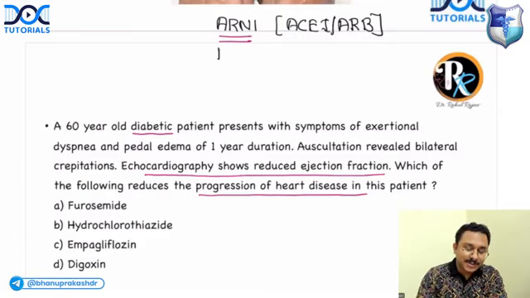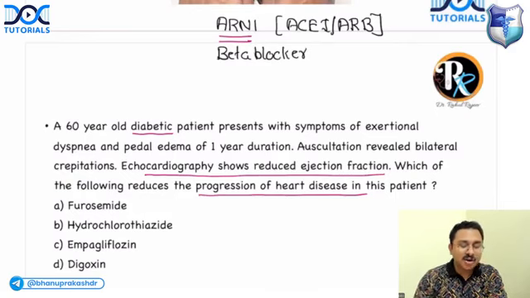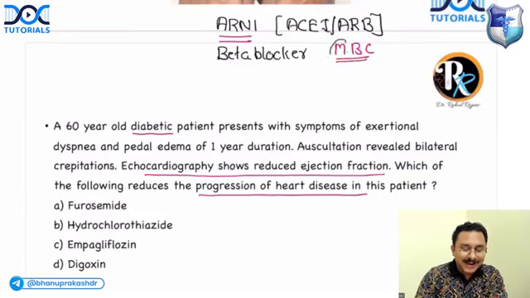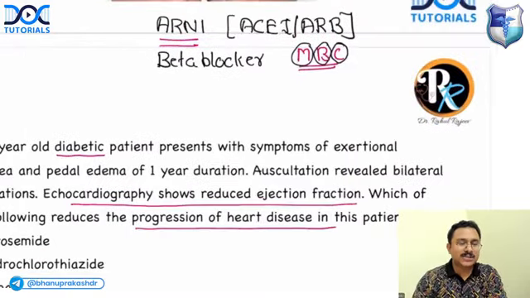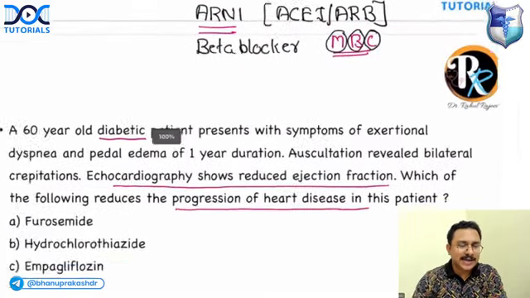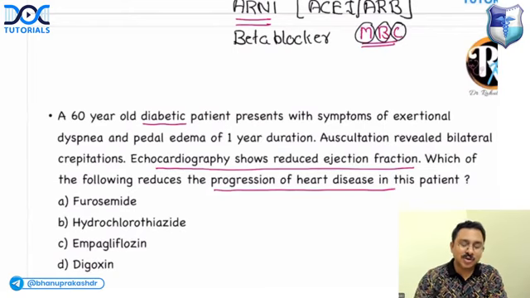The next pillar is beta blocker. So the next pillar of heart failure treatment is beta blocker. Which all beta blockers? The MBC beta blockers. That's the mnemonic. So metoprolol, bisoprolol, and carvedilol. Is any of them in the option? That is also not there.